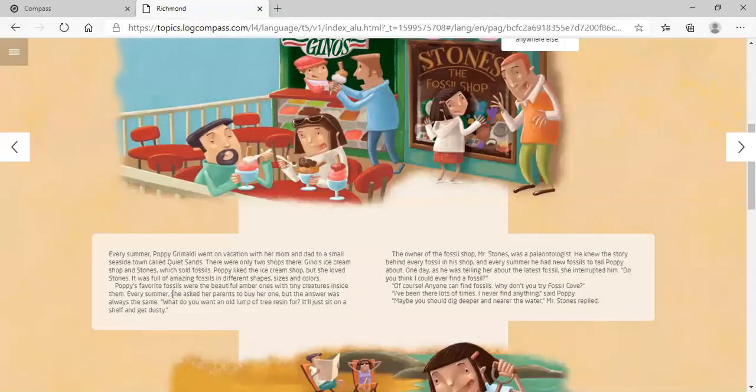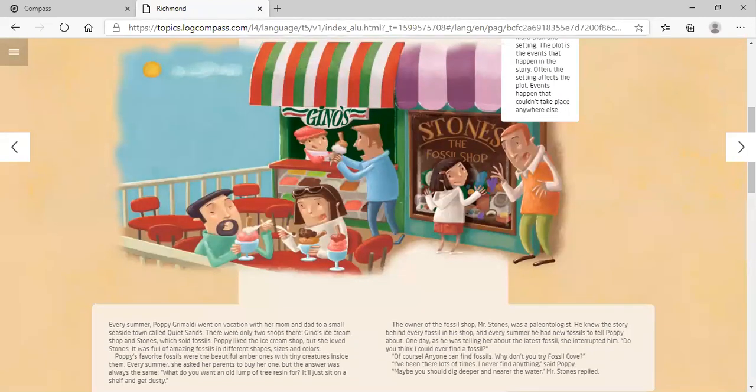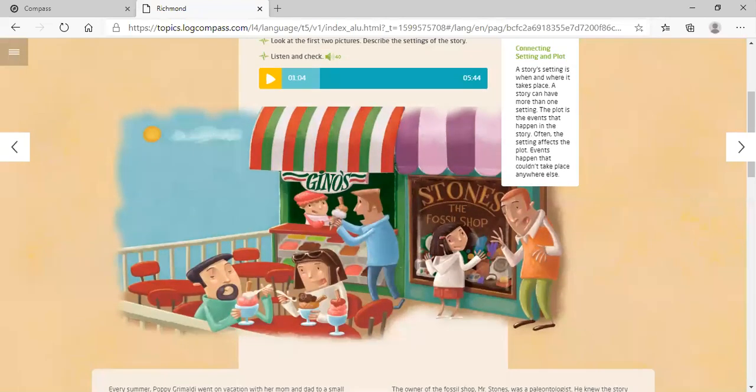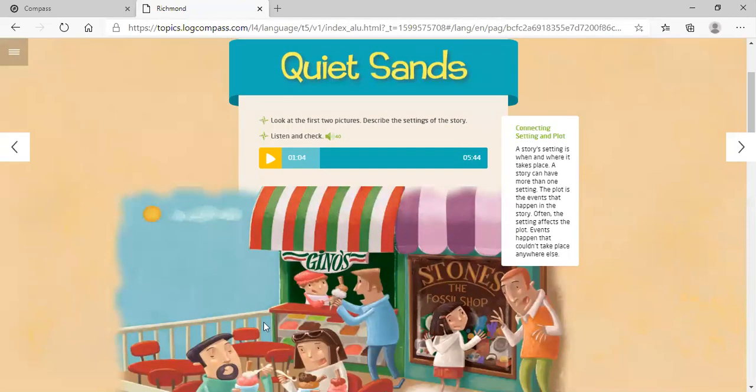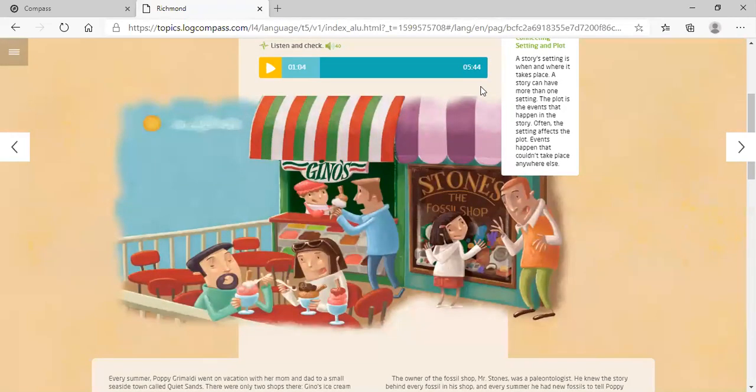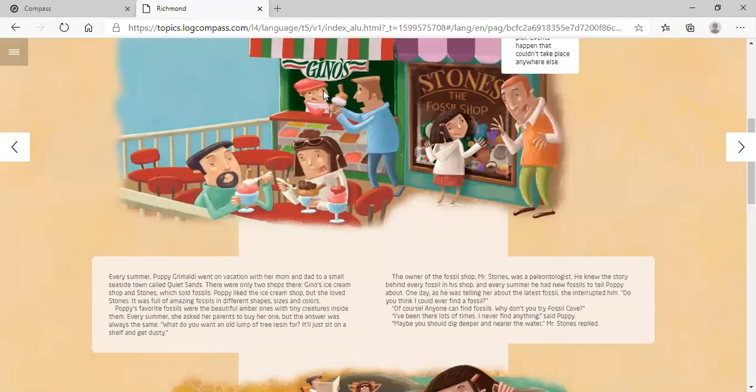Okay, now in this part, what it's telling you is that every summer, this girl, called Poppy Grimaldi, went to this part of the country, to the town with the name Quiet Sands, okay? The name of this place is Quiet Sands. What happened in this place? In this place, there are only two shops actually. One of ice cream and the other one that sells fossils, I mean, like a souvenir shop, all right?